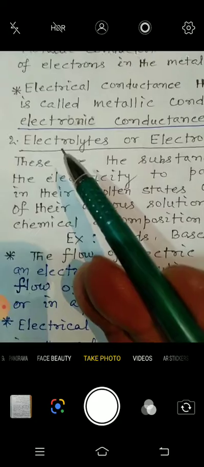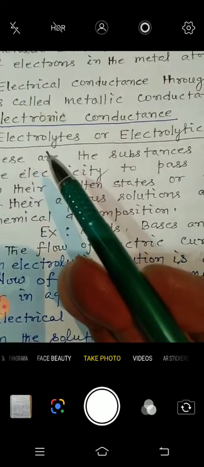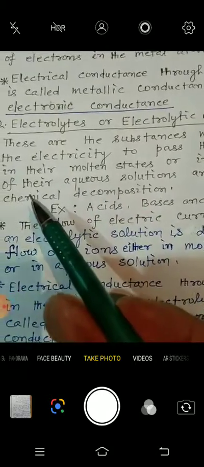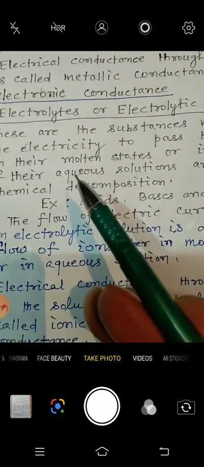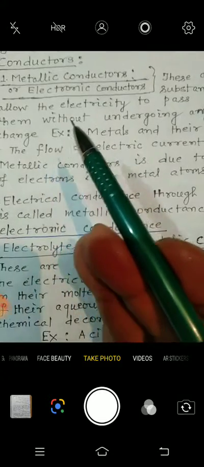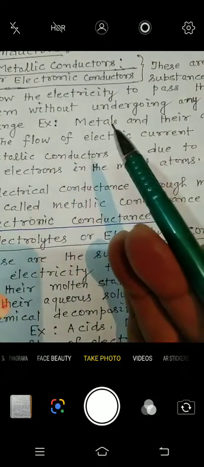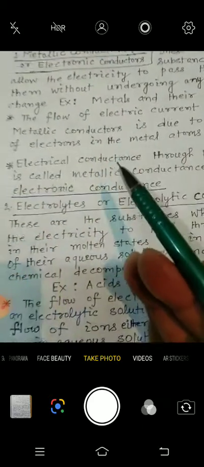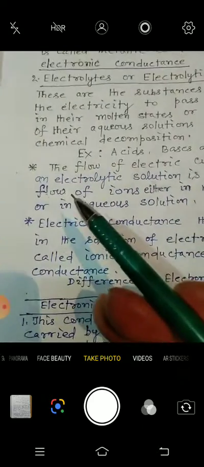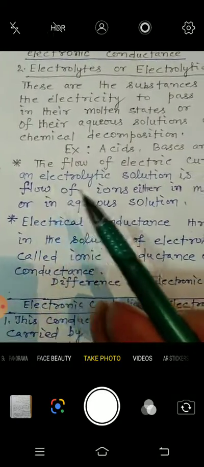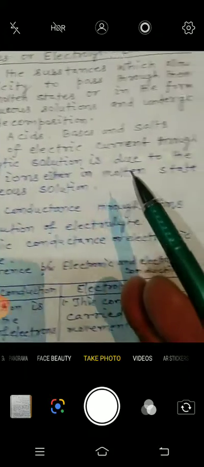Means in electrolytic conductors there is a chemical change with the substance, but in electronic conductors there will be no chemical change with the metals. Remember.